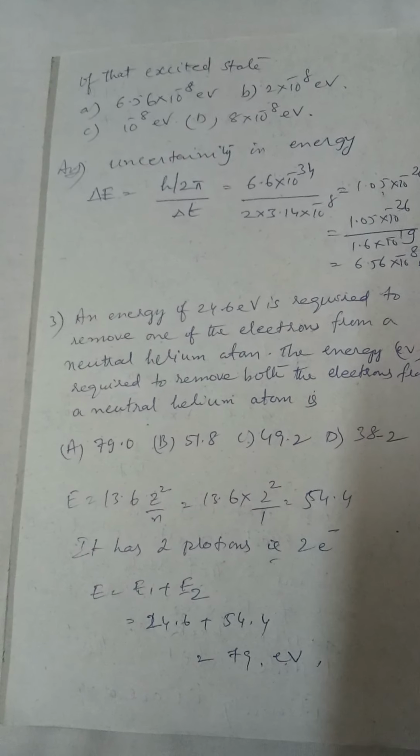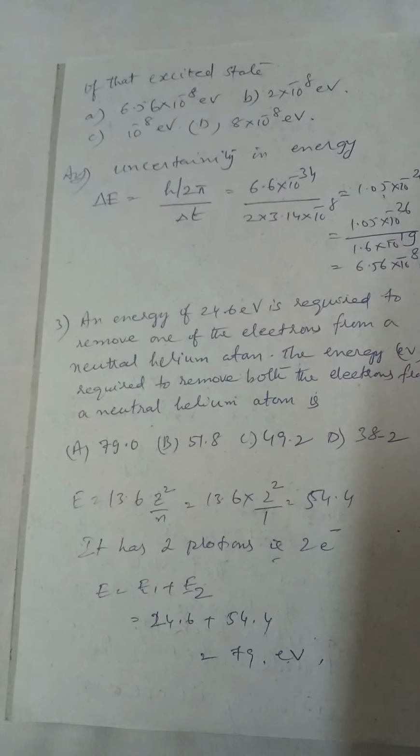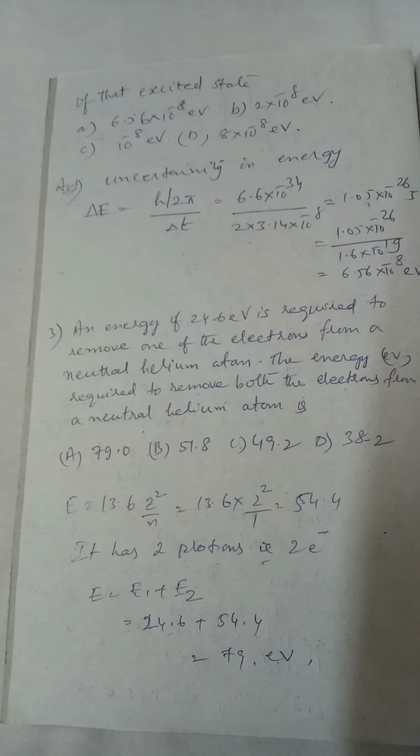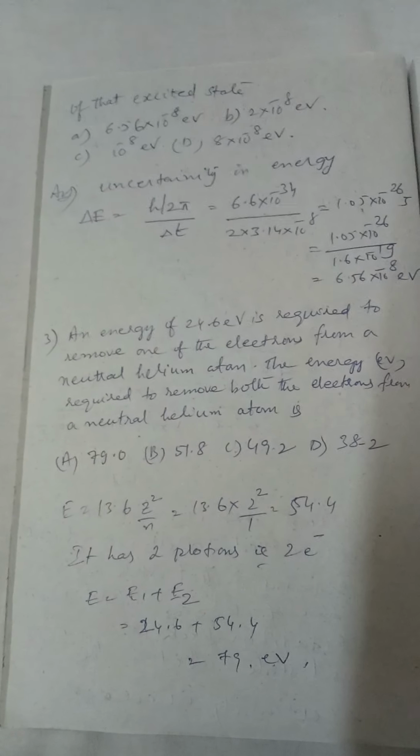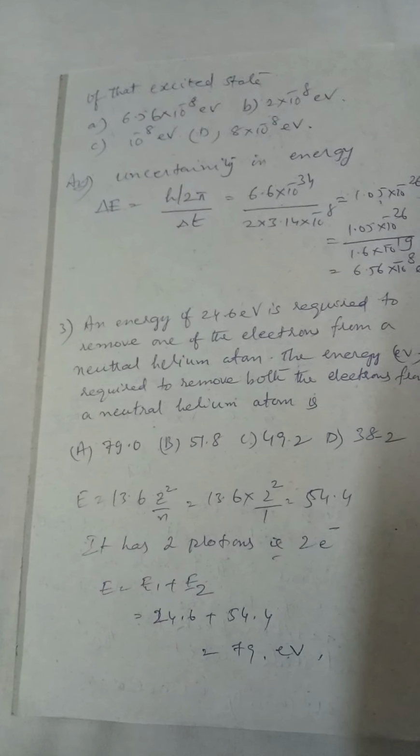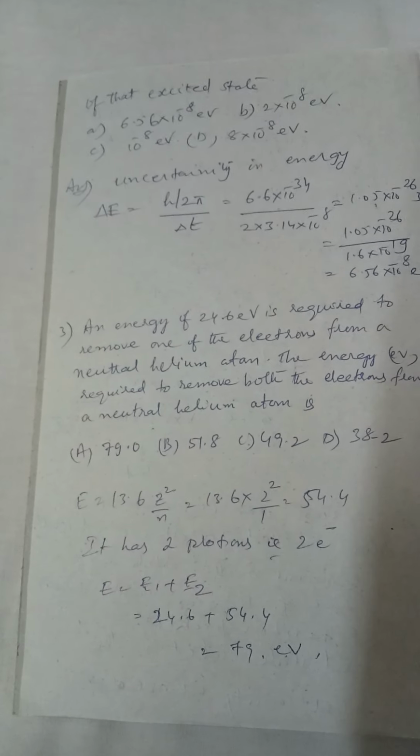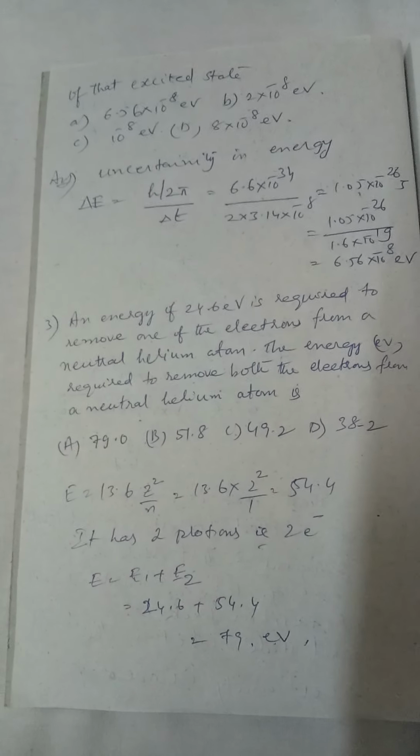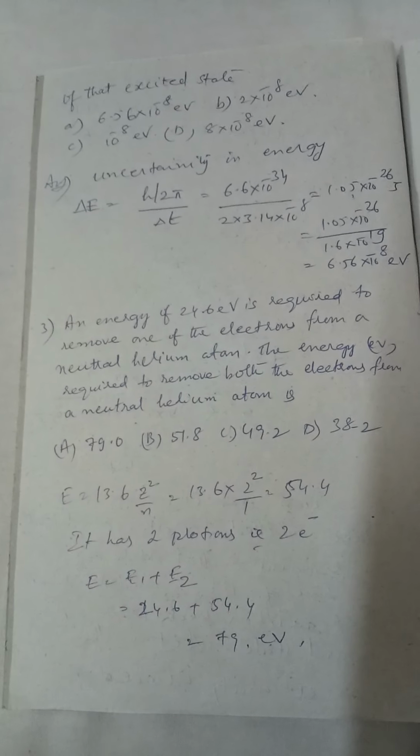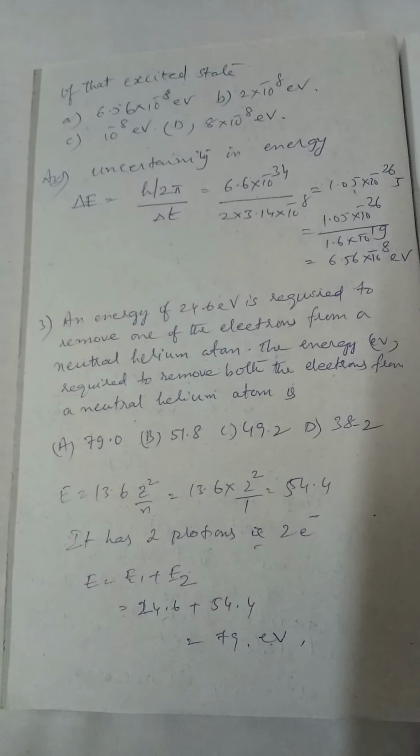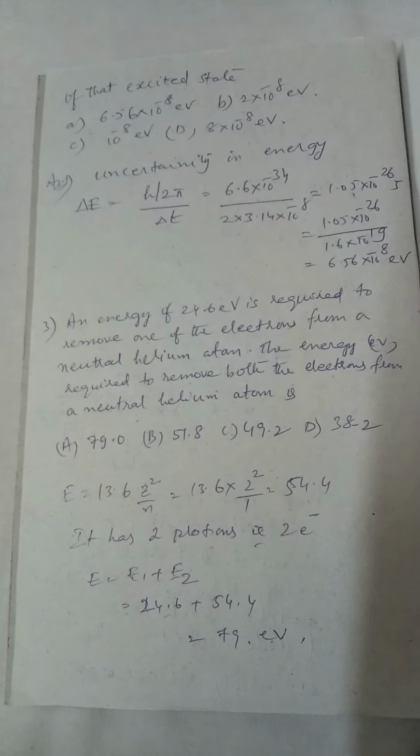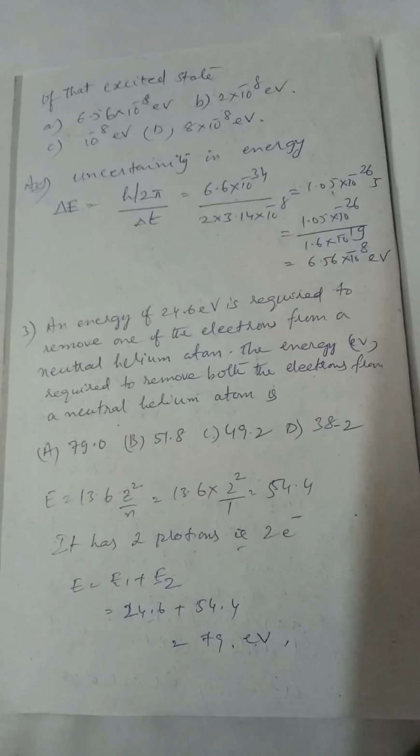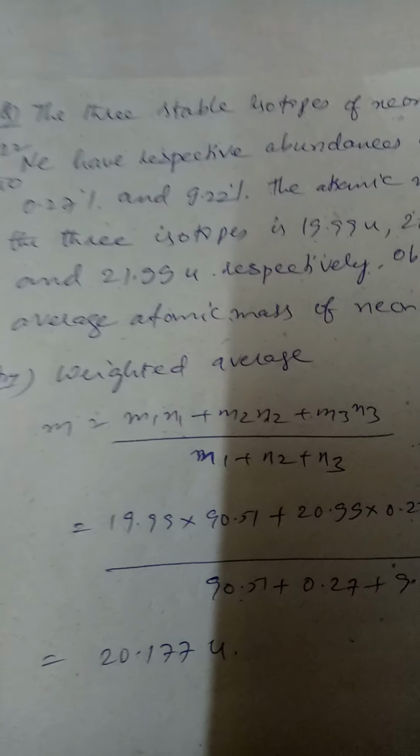So the total energy, it has got 2 protons, that means it has got 2 electrons. First electron is removed with 24.6 electron volts, and second one can be removed with 54.4. So what is the total energy required? E is equal to E1 plus E2. E1 is the energy required to remove the first electron, E2 is the energy required to remove the second electron. So the total energy will be 24.6 plus 54.4, which is 79 electron volts. So option A is the correct answer.